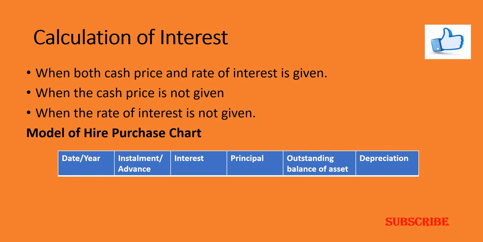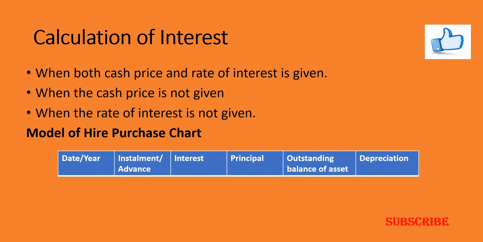Usually the installment is inclusive of interest and principal amount. So when you calculate the interest on the outstanding balance of the asset and deduct that interest from the installment, you arrive at the principal amount. Sometimes the installment may not include the interest.